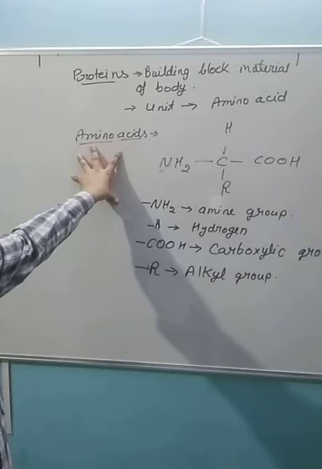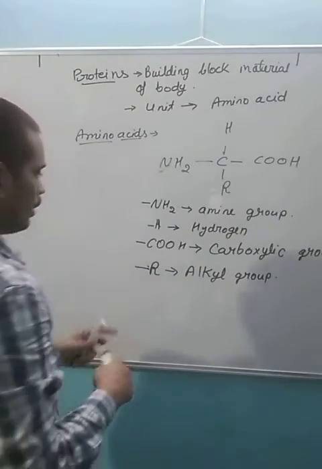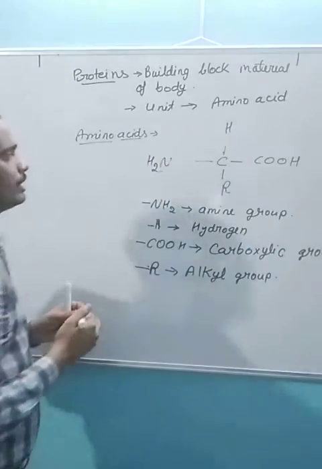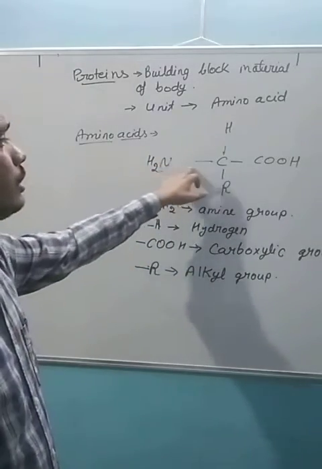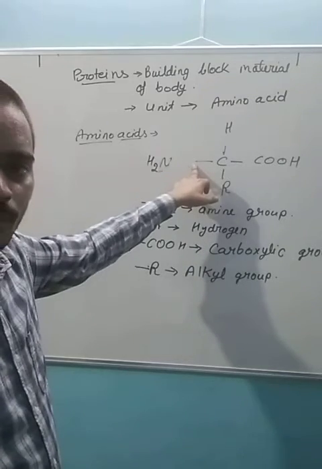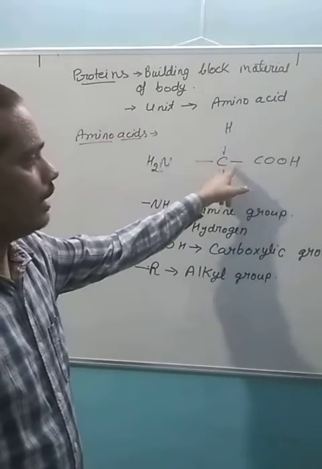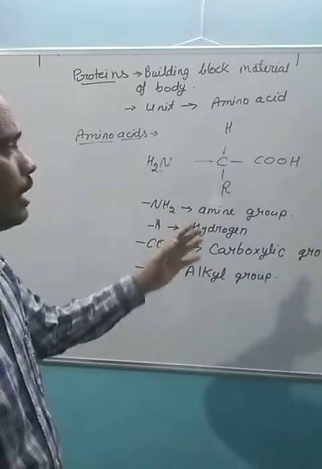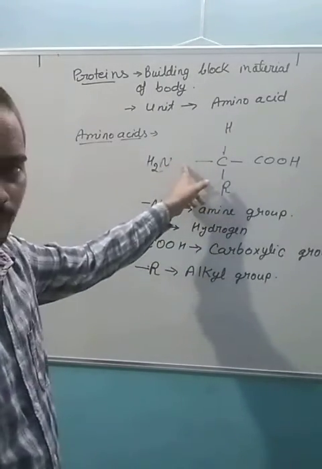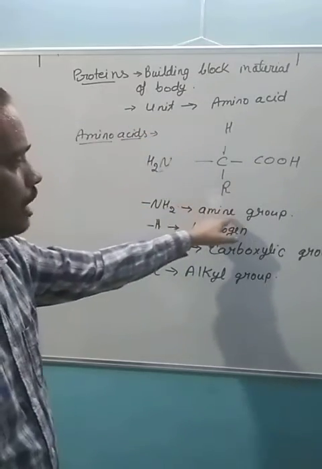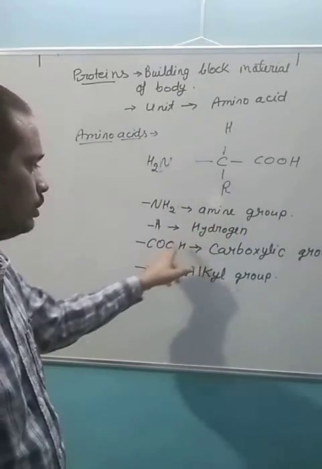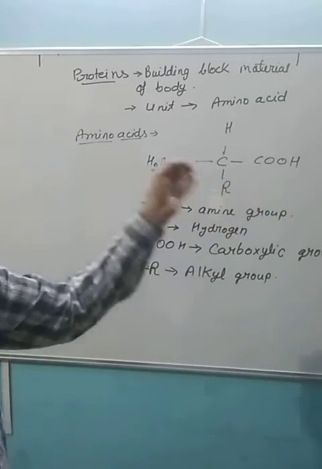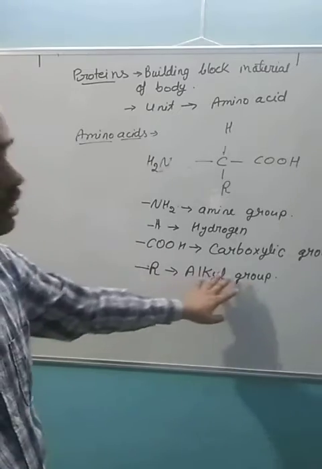Amino acids have four things. Here NH2 should be written as NH2 in this manner. Why? Because it is the nitrogen which is going to form the bond with the carbon. Again, the atoms which are going to form the bond with the carbon or other atoms should be written next to it. So NH2 for the amine group, H for the hydrogen, COOH for the carboxylic acid group, and R for the alkyl group.